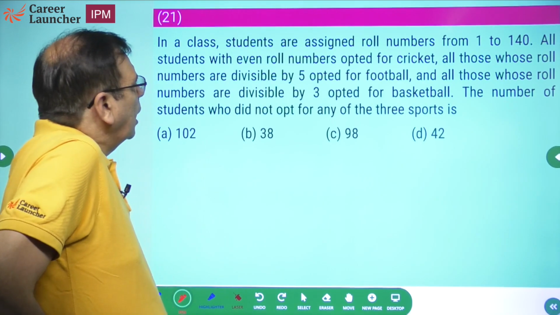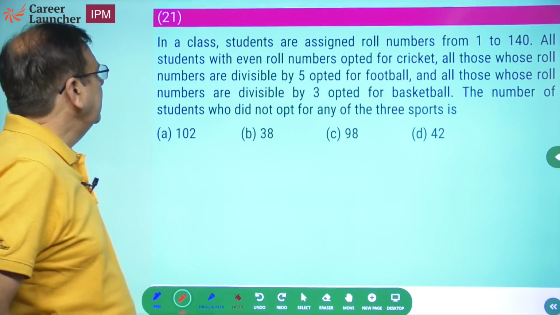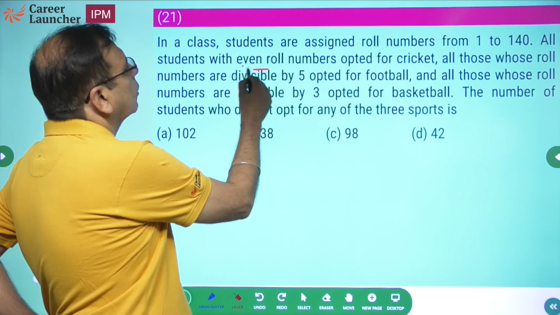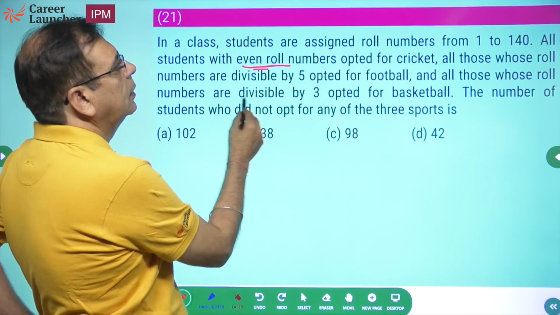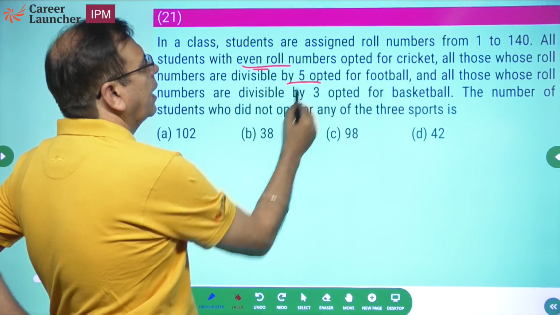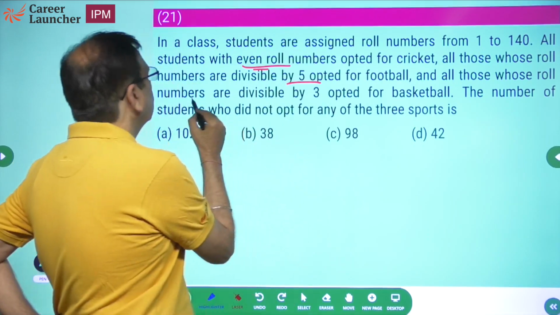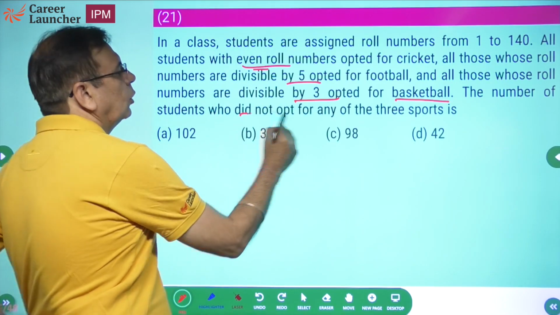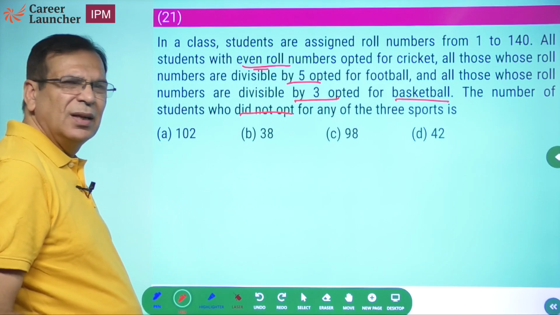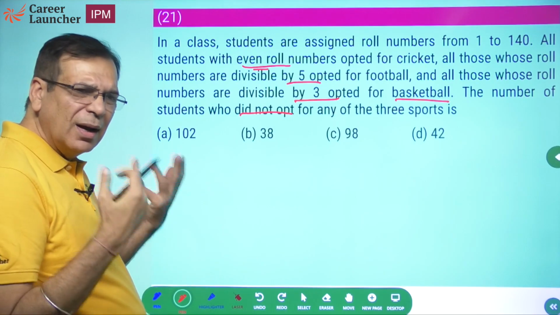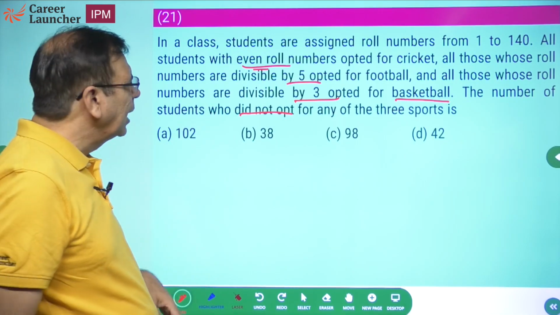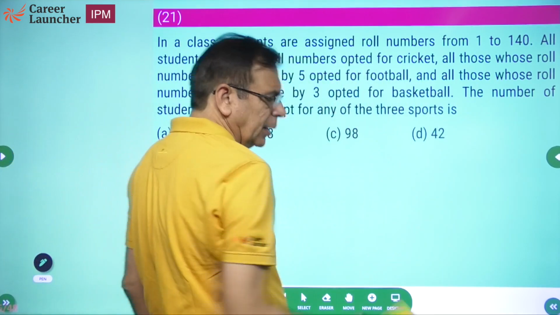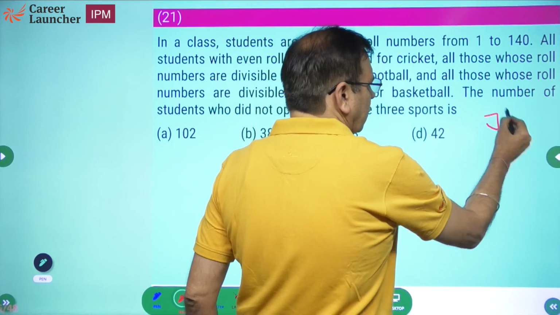In a class, students are assigned roll numbers from 1 to 140. All students with even roll numbers opted for cricket. Those whose roll numbers are divisible by 5 opted for football. Those whose roll numbers are divisible by 3 opted for basketball. Find the number of students who did not opt for any of the 3 sports. It's a standard number system question. You know how to do it, but possibly I'll give you a slightly faster method using the jugaad which I have for myself.